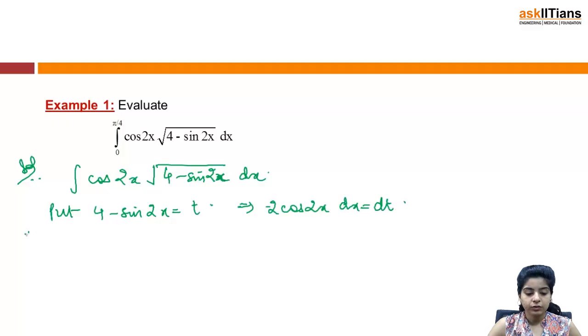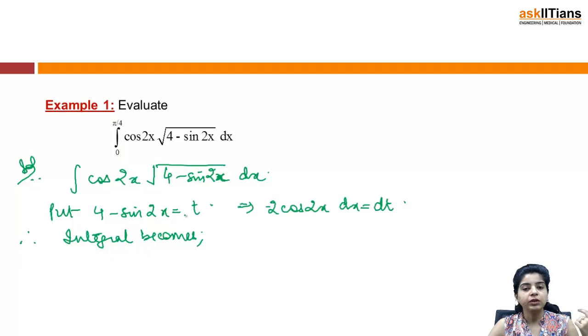And therefore the integral now becomes, right. So what I have done is I first of all assumed my term in the under root sign to be equal to some function t, and then I'll be finding out the value of the integral, and finally we'll be substituting the limits. So the integral becomes